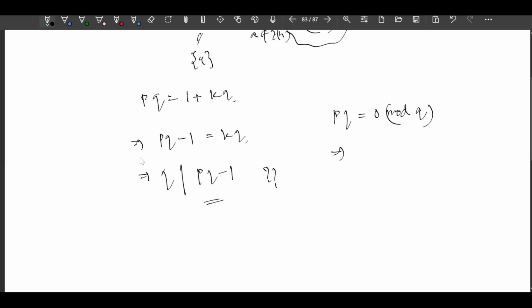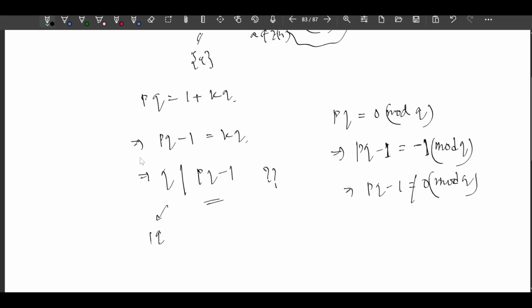Now PQ minus 1 is minus 1 mod Q, so it cannot be 0 mod Q. Q dividing PQ minus 1 means PQ minus 1 is congruent to 0 mod Q. So this is a contradiction, right?